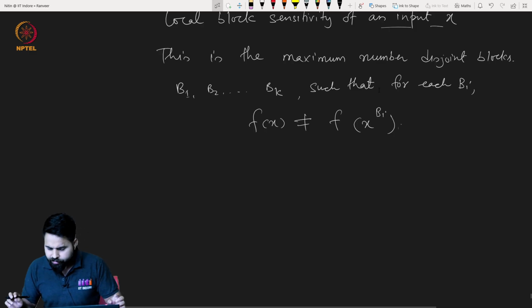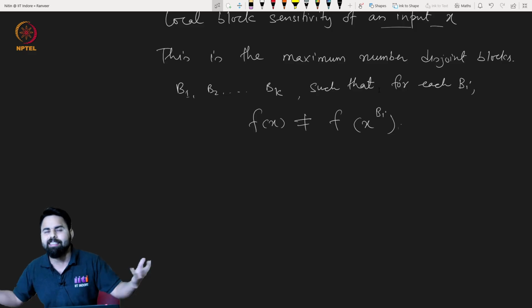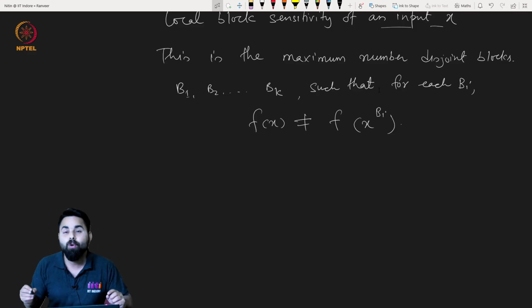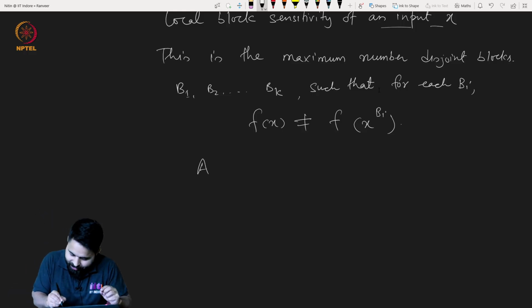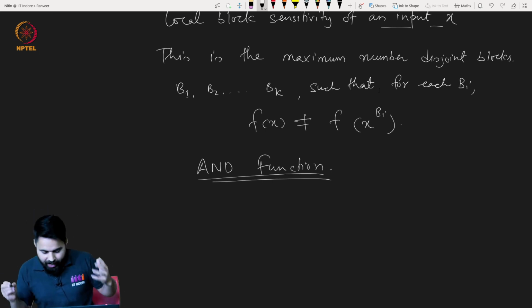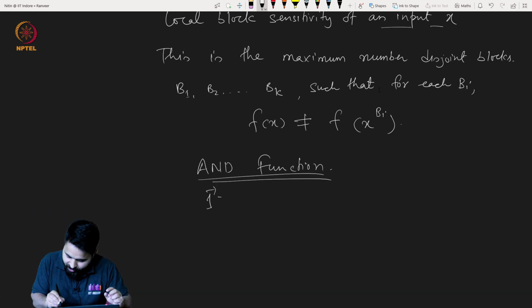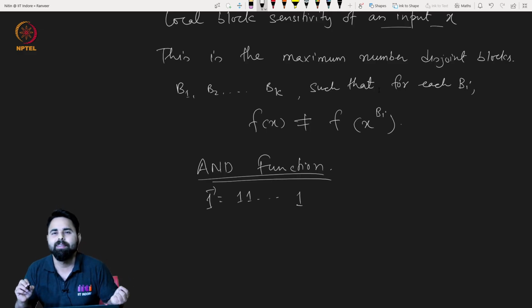Let us see one example, the local block sensitivity with respect to the AND function. Let us take two strings again. One is the all-ones string. What will be the local block sensitivity of all ones?